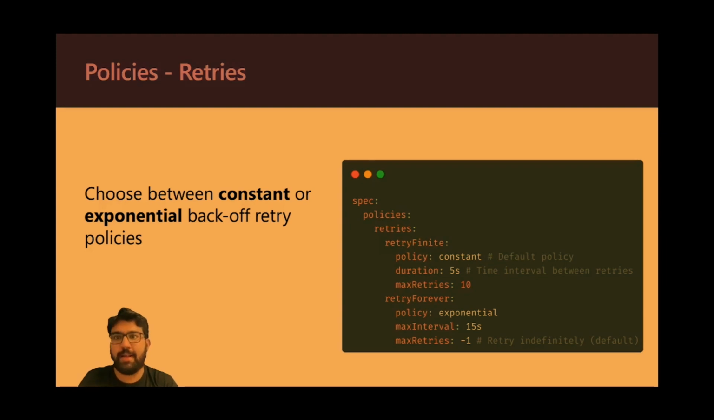Dapper also has a resiliency policy for retries. It comes in two flavors: constant and exponential backoff. In constant, you can specify the duration, the time between consecutive retries, and you can also have a max retry. In case of exponential, you can specify what is the maximum interval it can grow up till. So in this case, it's 15 seconds. And then you can also say max retries as -1, which is the default, by the way. In that case, it goes ahead and retries indefinitely.